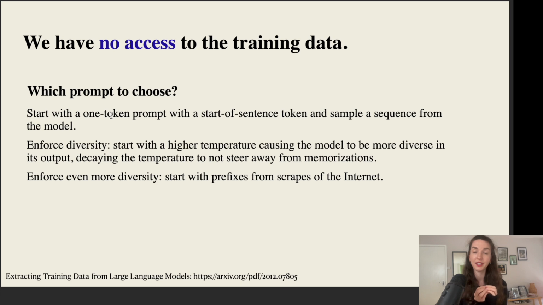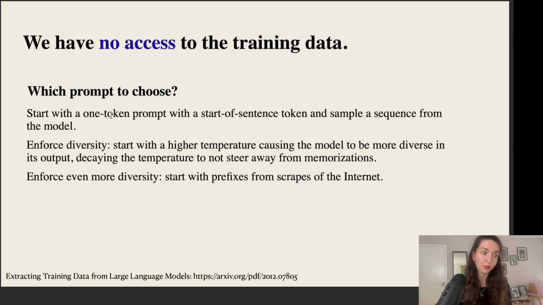And then the big question in this extraction methodology is, which prompt do we actually choose? How do we find this P such that we can get the model to elicit X's that were in our training data? Now, the authors of the original work, Extracting Training Data from Large Language Models, proposed several ideas.